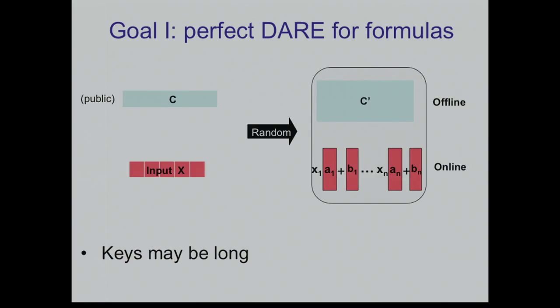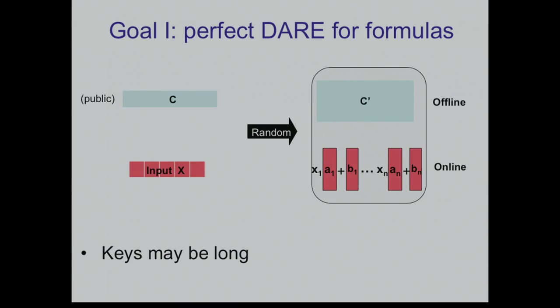So let's start with the perfect security. I want a perfect security, a decomposable affine randomized encoding. I'm going to show you in a minute how to do it for formulas or even arithmetic formulas. And the caveat is that these keys may be long. Usually when you think about garbled circuits, these keys are short, but I'm not requiring it. All I want is this affine, decomposable form.